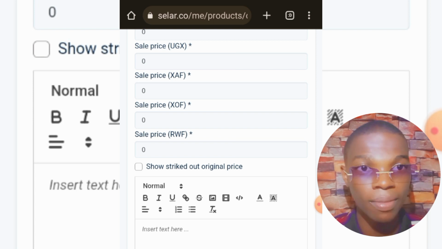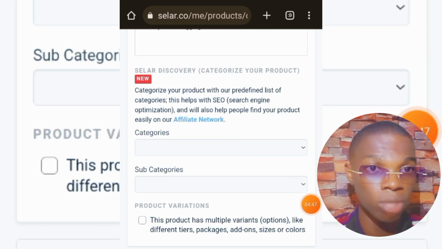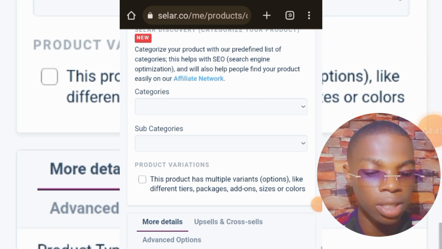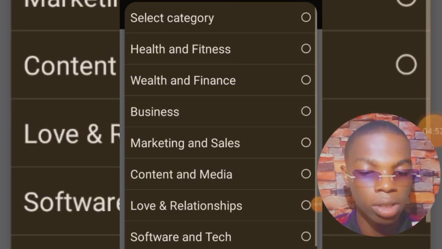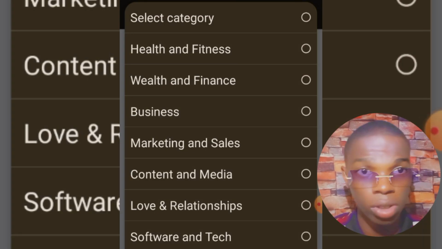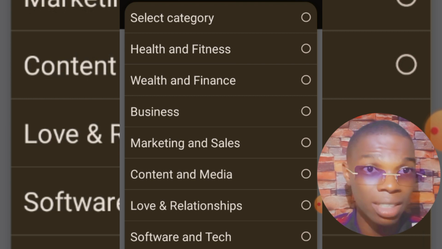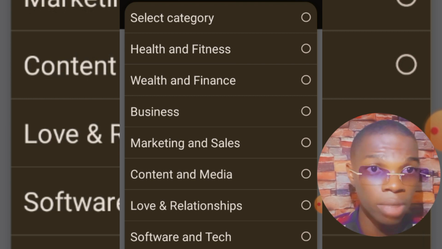Once you're done with that, just scroll down a little bit. You're going to be asked to write a quick description of your book, so I'm going to be putting that in now. Once you're done writing the book description, all you need to do is scroll down a little bit and select the category. You need to select the kind of category your book falls into.